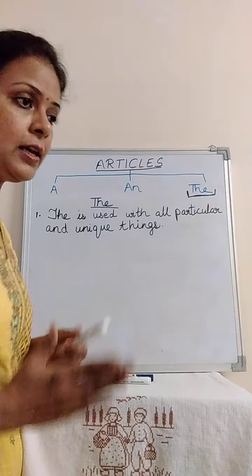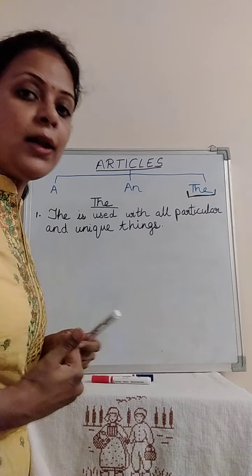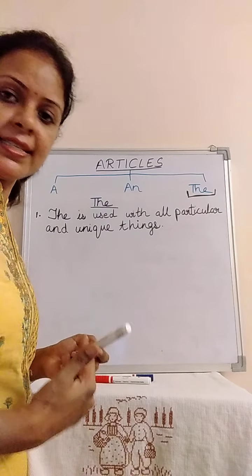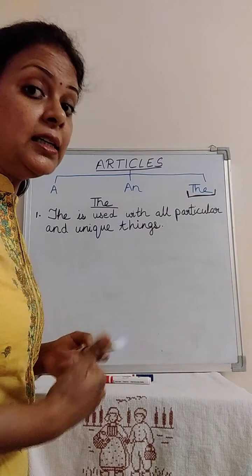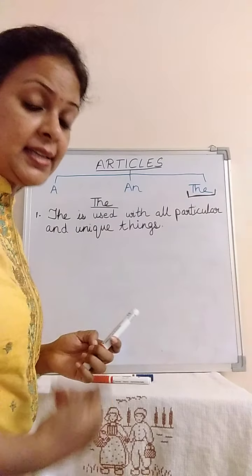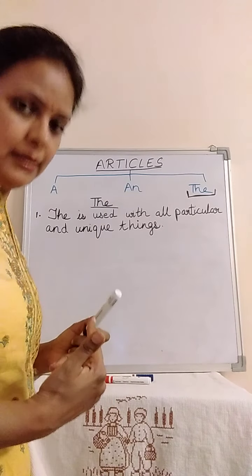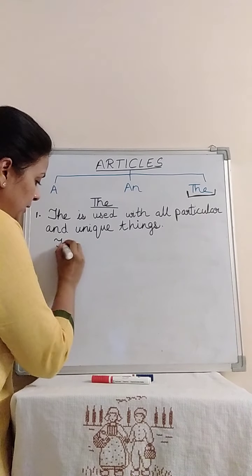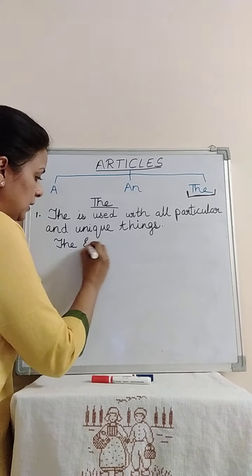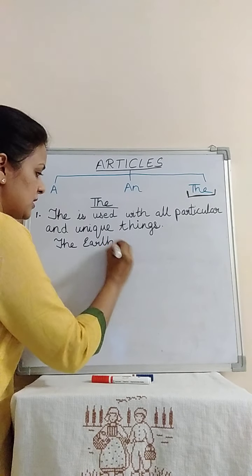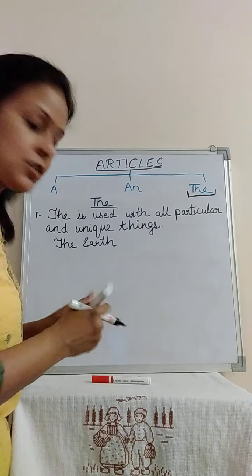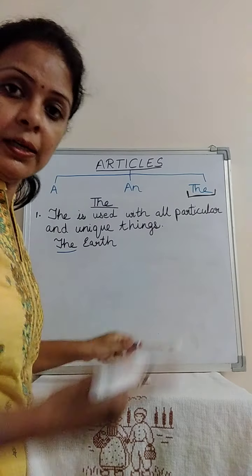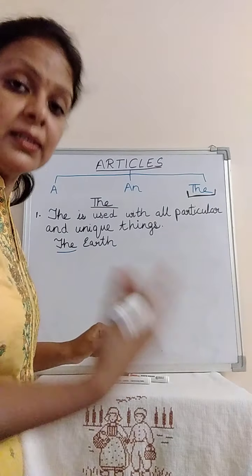What are unique things? Unique things are those which are one of their kind, very special things. Let's take some examples, like the earth. Earth is very unique, it is special, it is only one. Earth is a planet, we all know. So what do we say? We say the earth. Yes, it is the earth. We can take examples of other planets also: the Mars, the Jupiter, the Saturn.